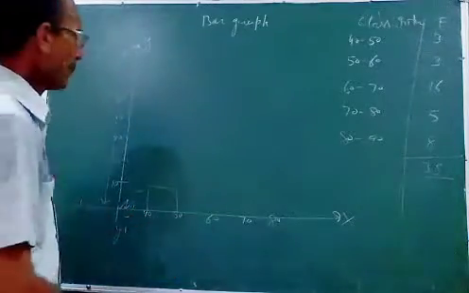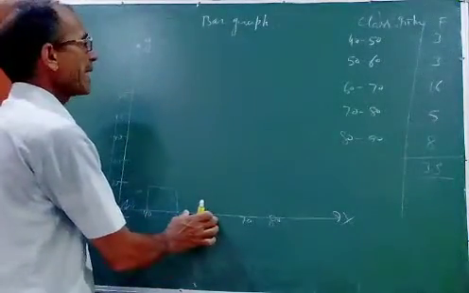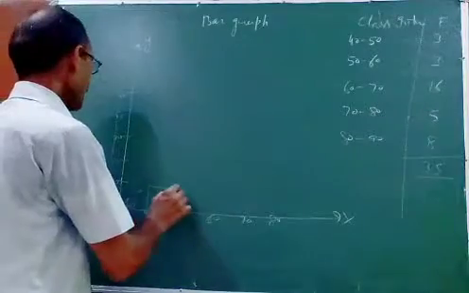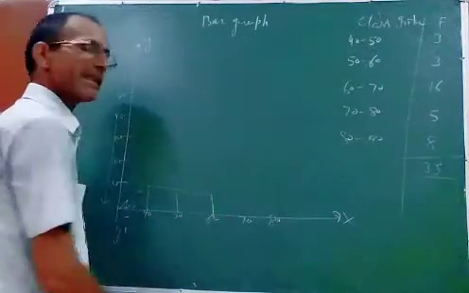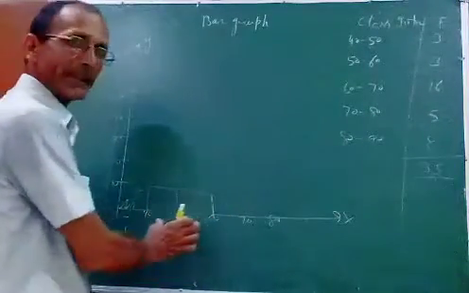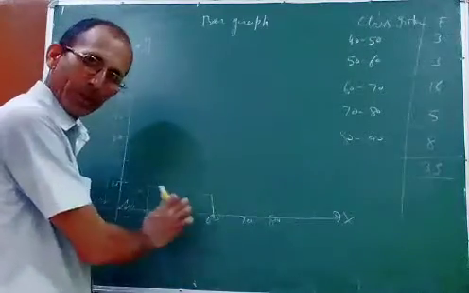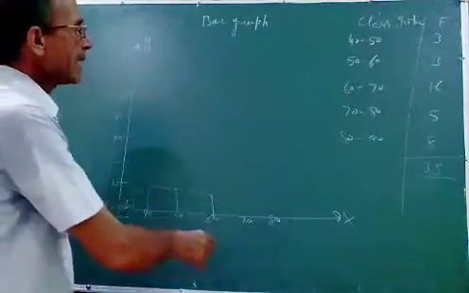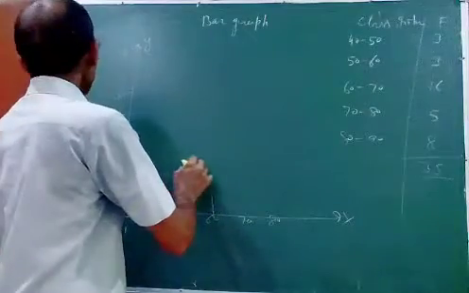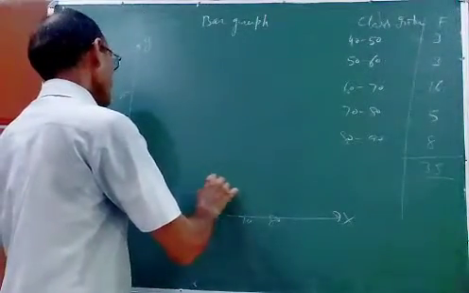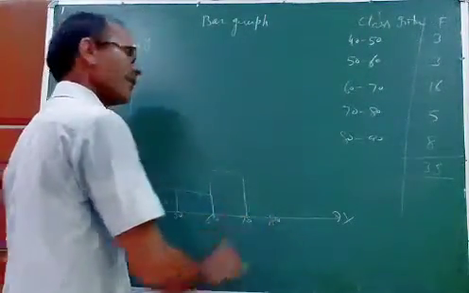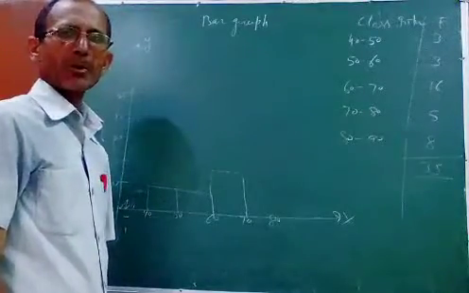Next is 50 to 60. How many students are there? Here also 3. So write like this. I am adjoining them, which means I am joining them. Next is 60 to 70. So this is representing here. This is 60. This is called a histogram also.